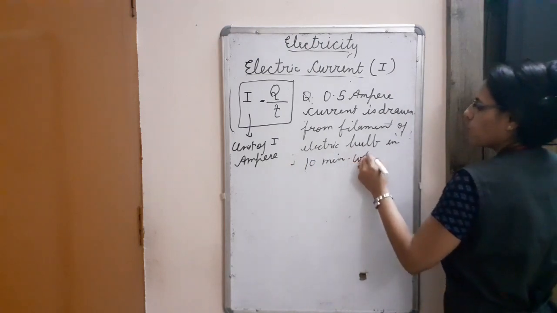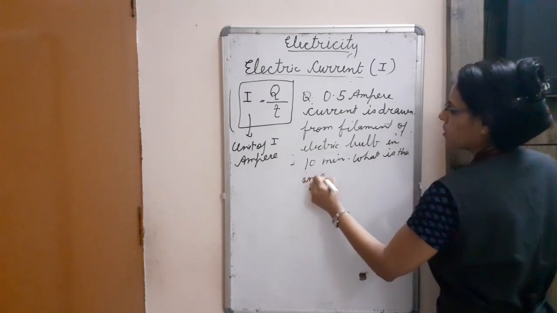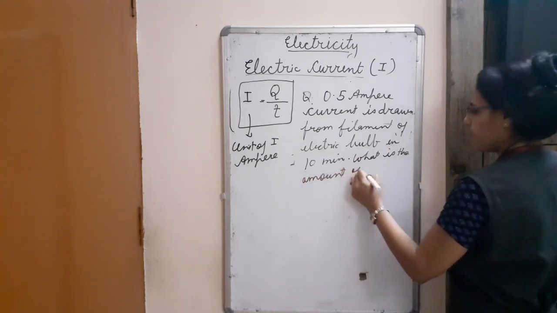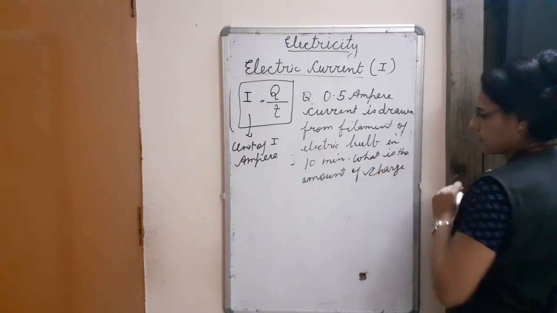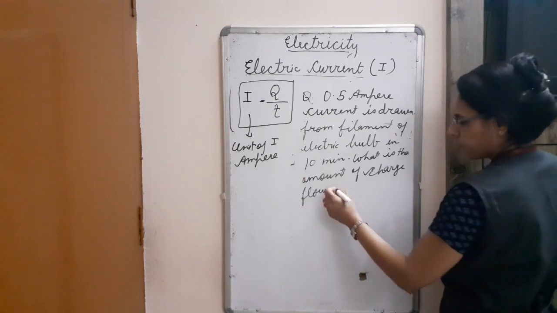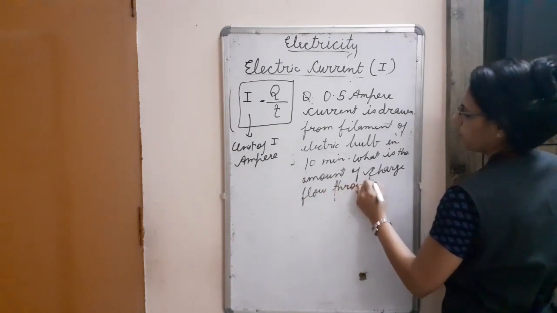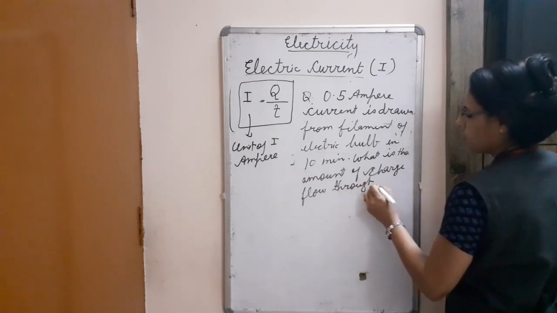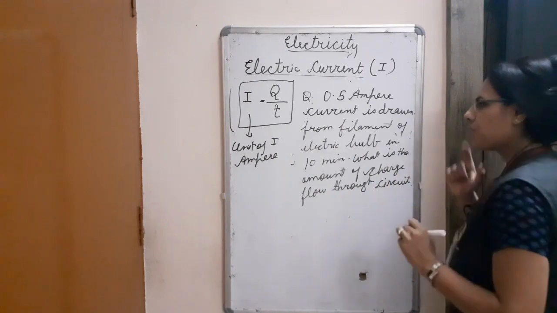What is the amount of charge flowing through the circuit?